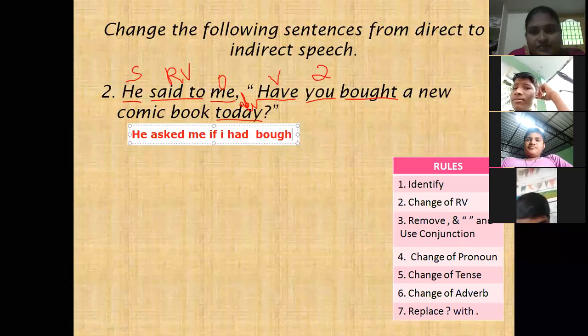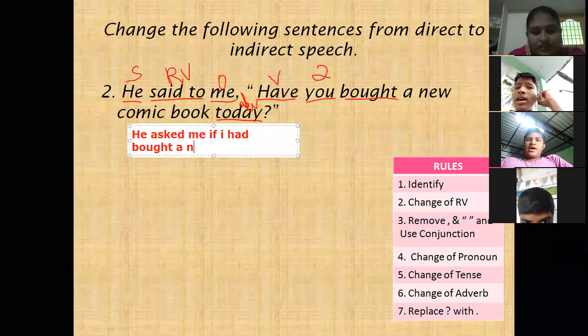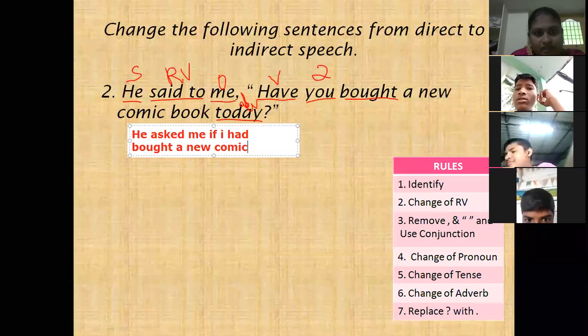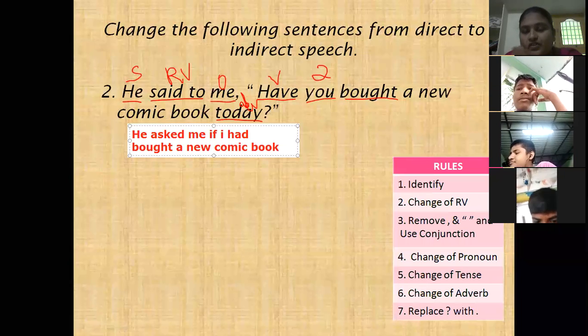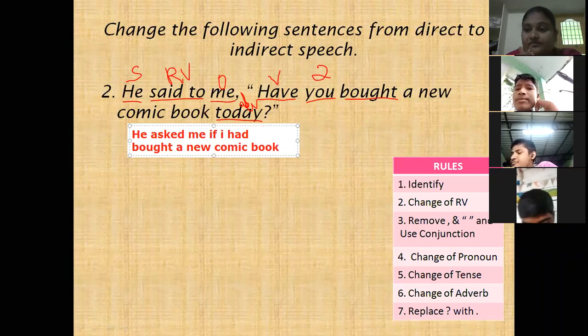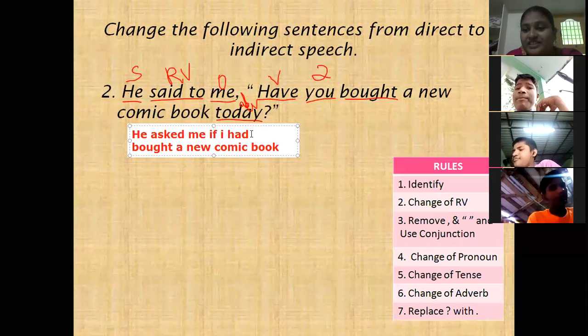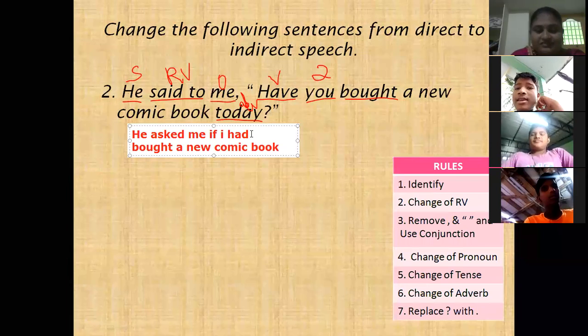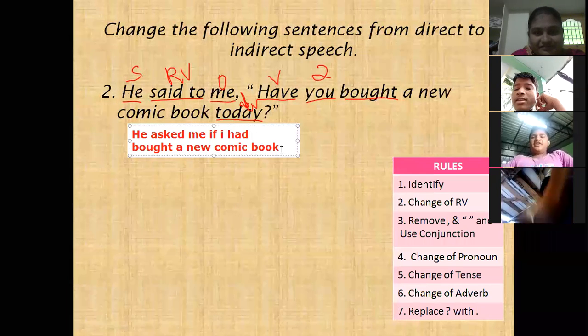A new comic book. 'Today' changes to 'that day', not 'this day'.